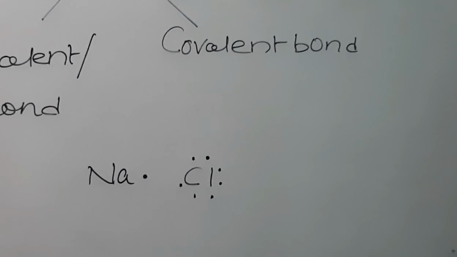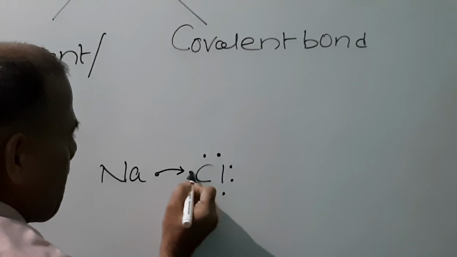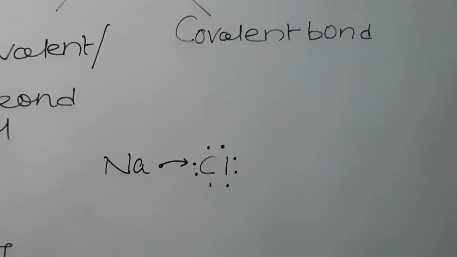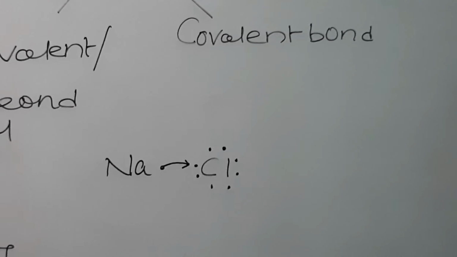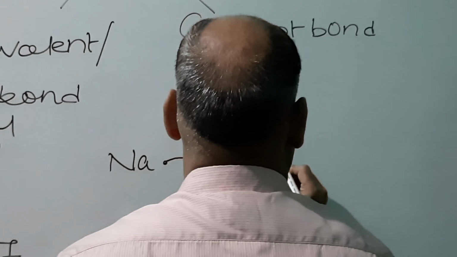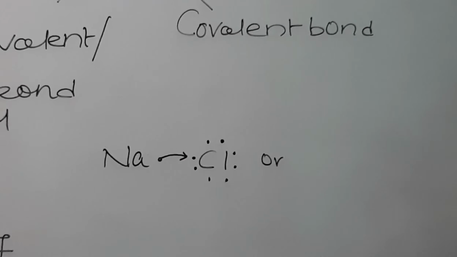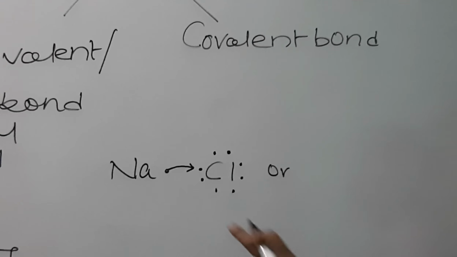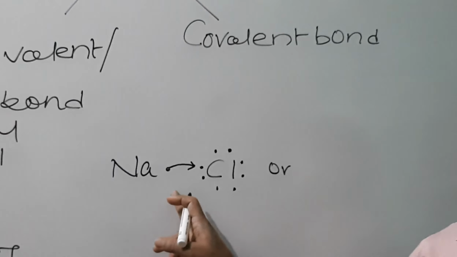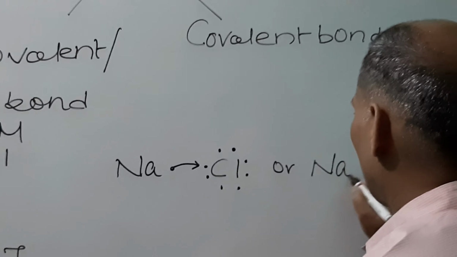Now one electron is given by sodium. As a result, the overall atom was electrically neutral before, but after the transference of one electron, sodium acquires one unit of positive charge.